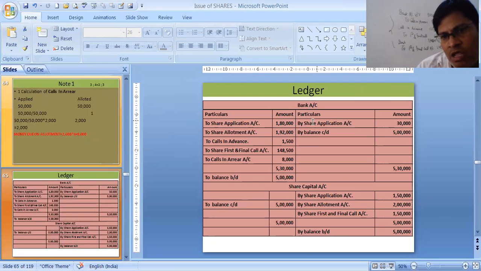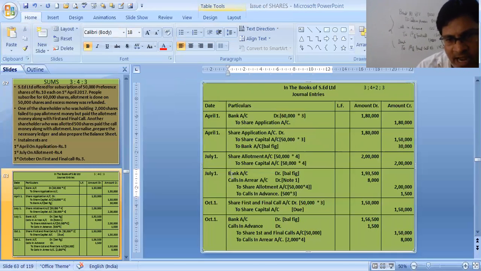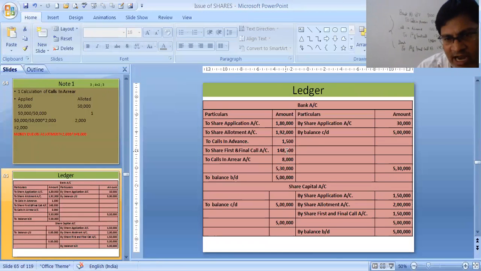In the ledger account, we see that all the journals we are just posting over here. The ledger posting we are doing. To share application 1,80,000. To share allotment. See, bank to share application 1,80,000. Then again bank over here, that is 1,93,500, but 1,92,000 for share allotment and 1,500 for calls in advance. To share first and final call 1,48,500 because 1,500 was already received in calls in advance.